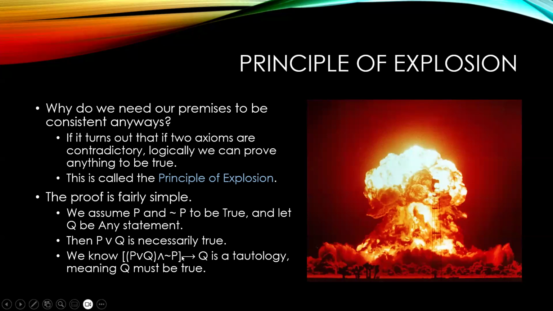Well, in this case, our premise is true. And so our conclusion must also be true, which means no matter what you say, it's automatically true. And so we cannot have inconsistent or contradictory axioms. That ends up breaking math in horrible, horrible ways.